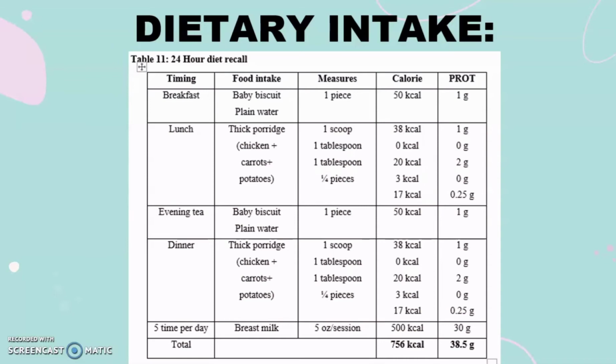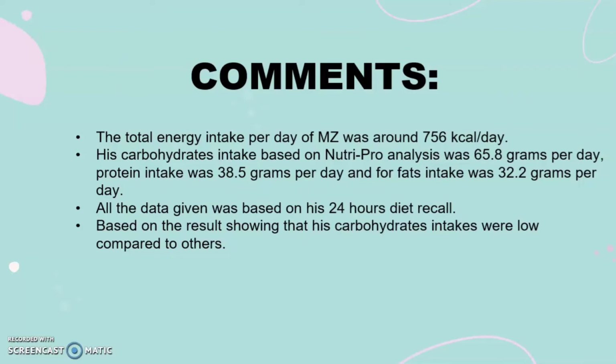Next, this is the 24-hour diet recall given by the parents through the nutritional consultation. Most of the time, MZ eats thick porridge, has baby biscuits, and only has breast milk about 5 times per day. So the calorie intake is 756 kcal per day. So the comment is, as you can see,